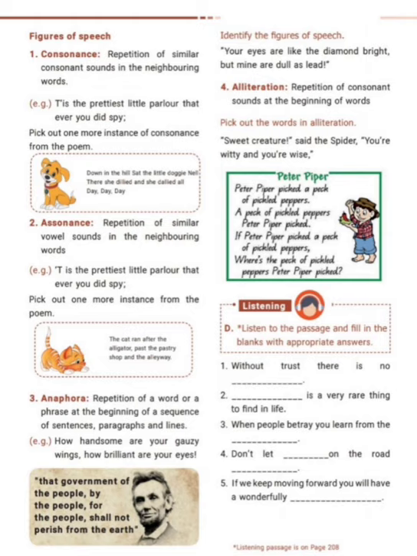Then alliteration. See, repetition of consonant sound at the beginning of words. Don't confuse yourself with consonance and alliteration. Consonance could be in any part of a word, but alliteration is always at the beginning, right? At the beginning of a word, first letter. Sweet creature, said the spider. See here, sweet, creature, S sound. Then said, yes, spider. You are witty and you are wise. W, witty, wise. So at the beginning of the word, the same letters, that is alliteration. We cannot pick it out at the end or somewhere else.